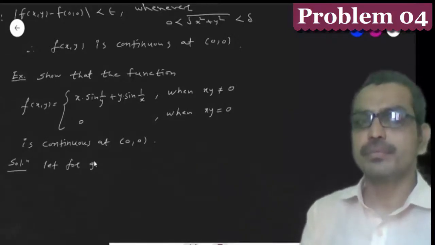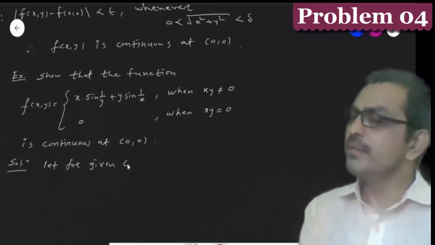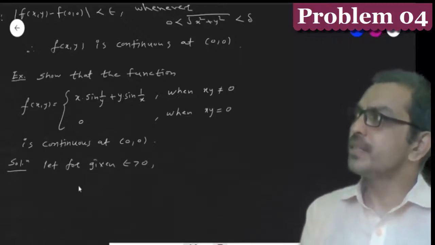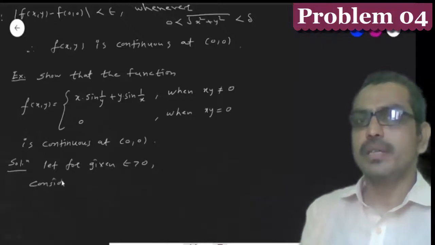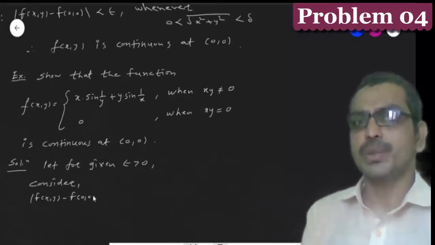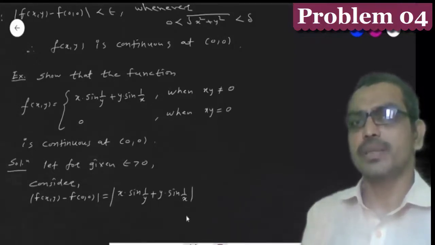Solution. Let, for given epsilon greater than 0, we consider by definition mod of f(x,y) minus f(0,0), which is equal to mod of x into sine 1 upon y plus y into sine 1 upon x minus 0.